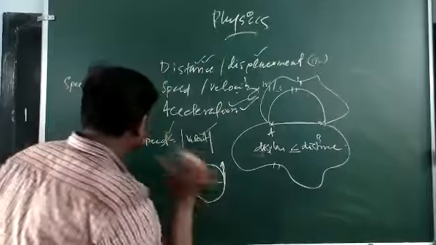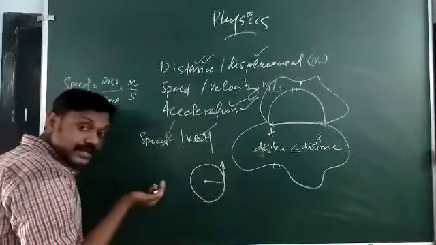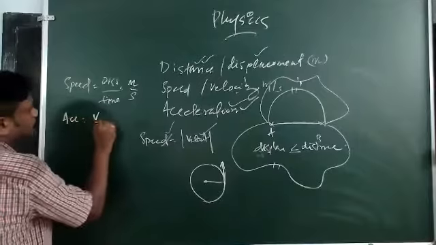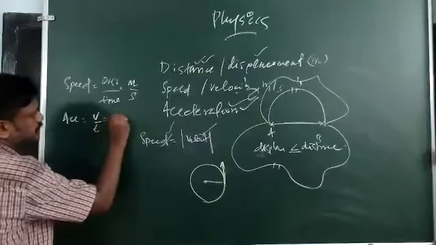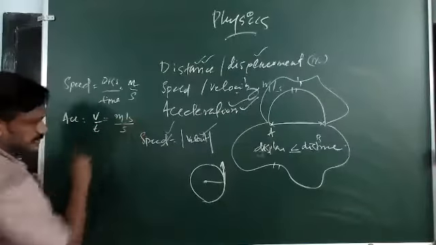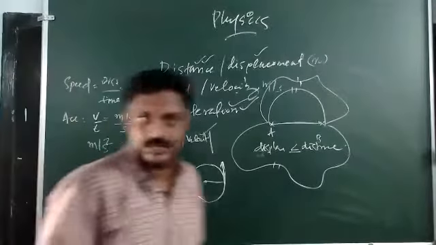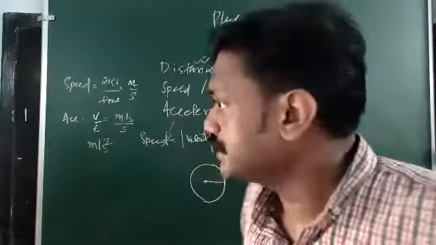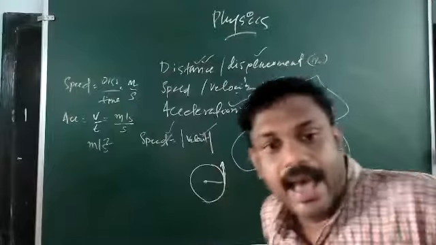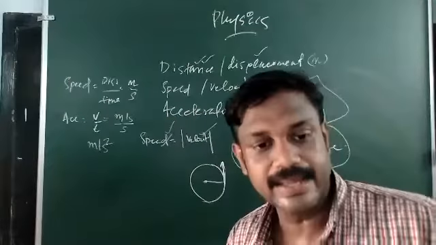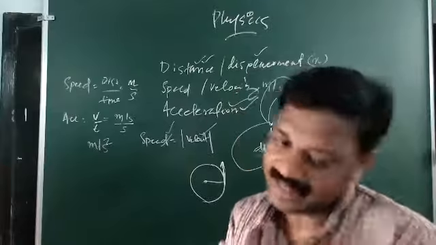And acceleration is defined as the rate of change of velocity. So acceleration is velocity by time. Velocity is measured in meter per second, so its unit becomes meter per second square. So velocity is measured in meter per second, and acceleration is measured in meter per second square.